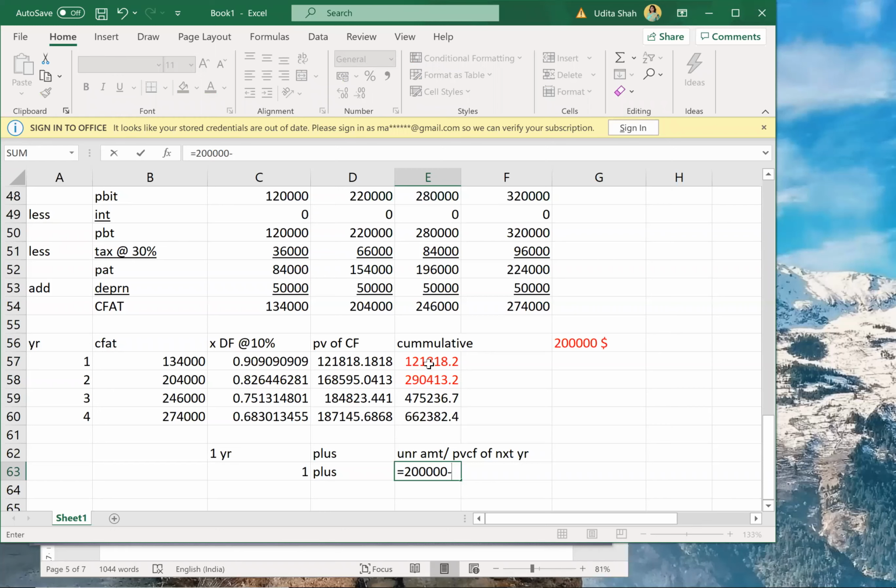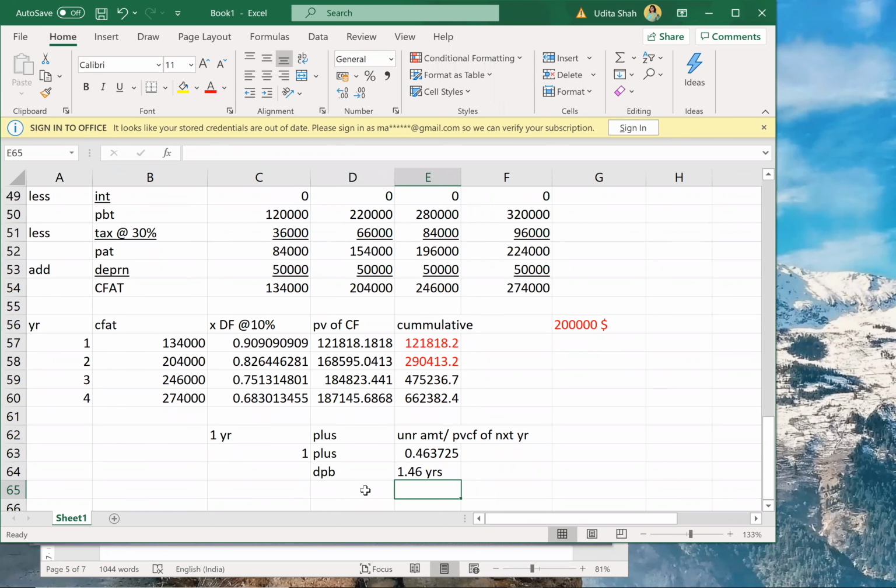How much have we already recovered? 121 we have already recovered. Correct. And divided by PV of cash flow of next year, that is 0.46. So my discounted payback is 1.46 years.